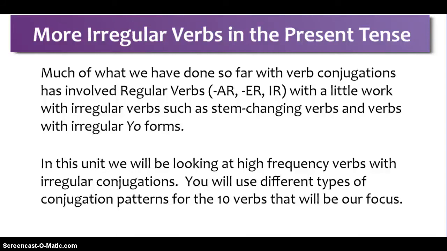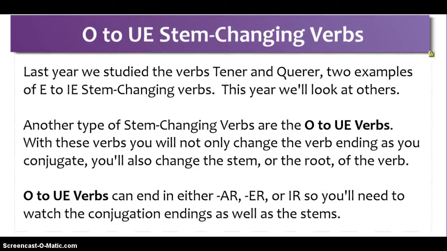In these next few videos, we're going to be concentrating on irregular verbs, whether they be stem-changing verbs, more verbs with irregular yo conjugations, or other irregularities in the present tense, with this first verb being focused on O to UE stem-changing verbs. Last year, we ended the year with looking at tener and querer, two examples of E to IE stem-changing verbs. Later on this year in class, we'll be studying more verbs of that variety. The set we're looking at today are the O to UE stem-changing verbs.